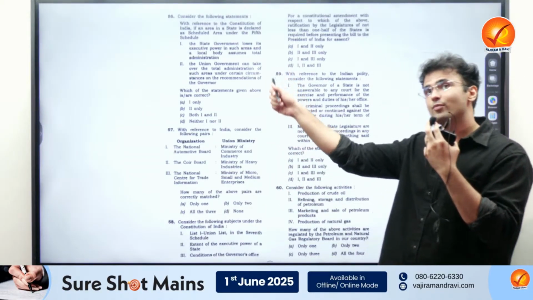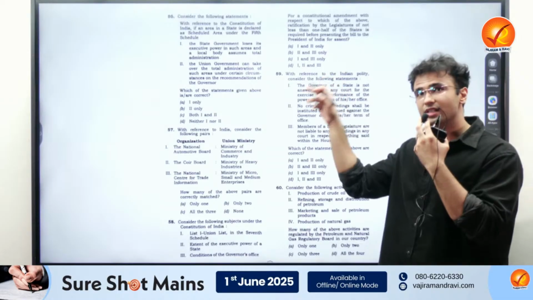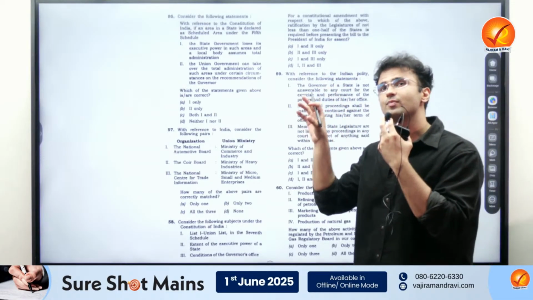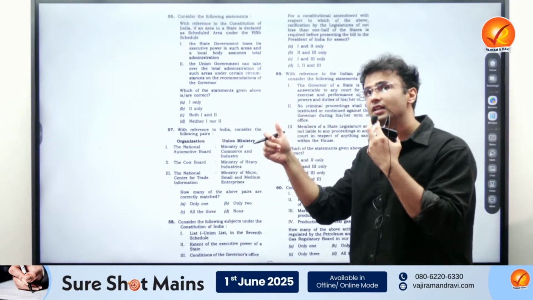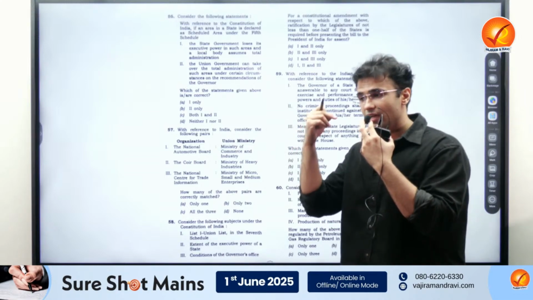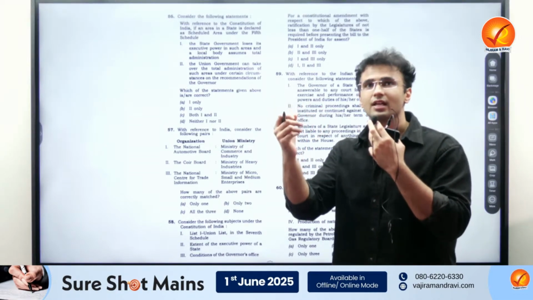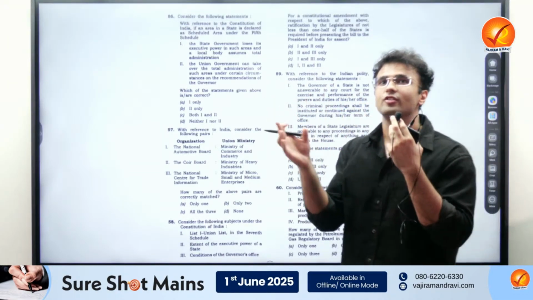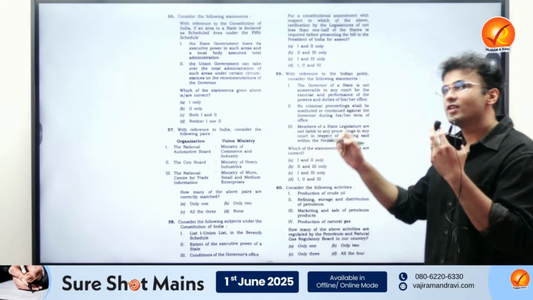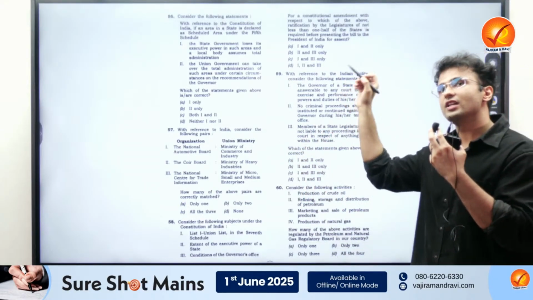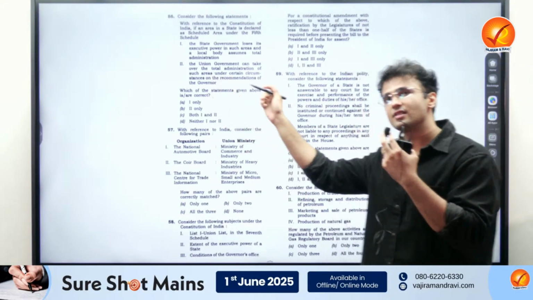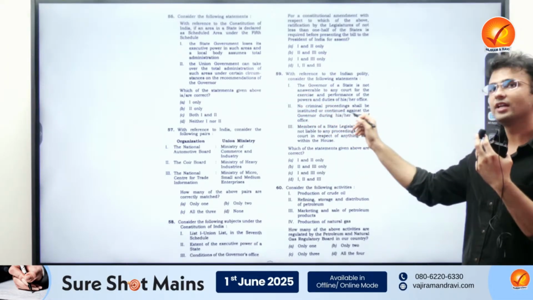Now, here is a very important thing. There are certain classes of people, governor, president, to whom Article 14 does not apply, that is equality before law or equal protection of laws. They are given special privileges under various sections of the constitution, like Article 361, no criminal proceedings per se.